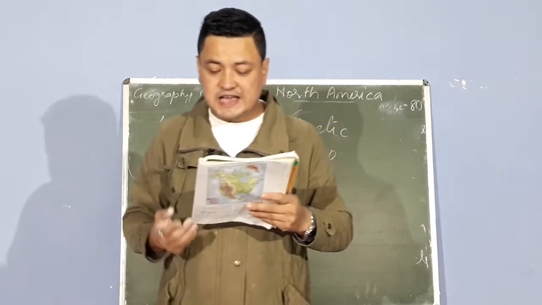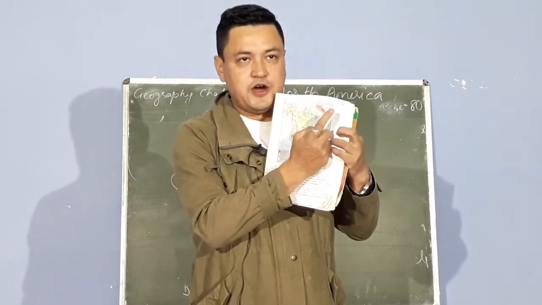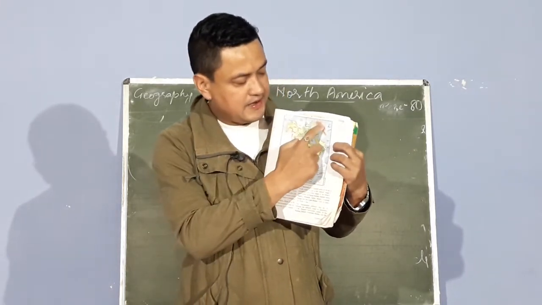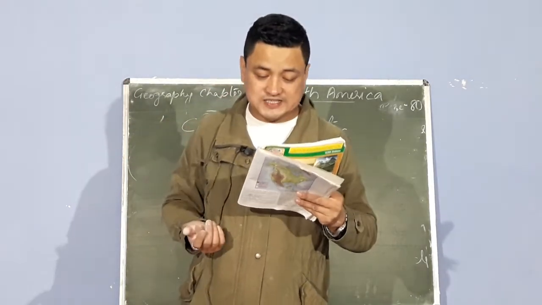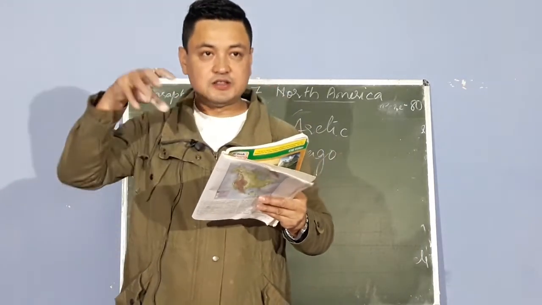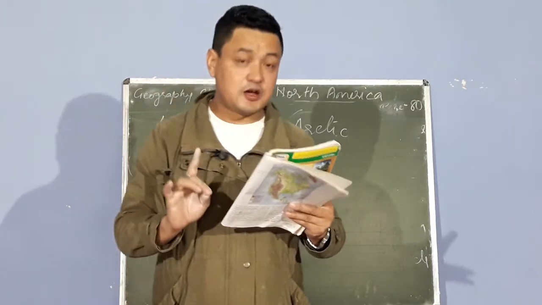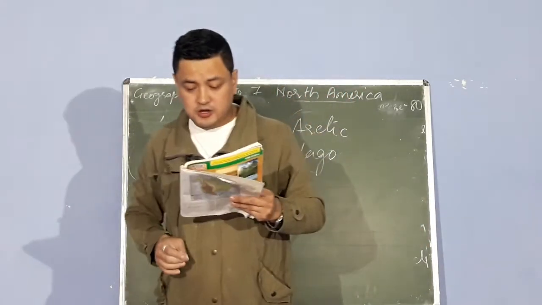Greenland is famous as the largest island in the world. So where is Greenland? You find Greenland here. You can look at this map also, 7.3. Greenland is here. It's the largest island. What is an island? A land surrounded by water. Although it is under the control of Denmark, so it is under the government of Denmark, Greenland is a part of North America also. Greenland is not a separate country.